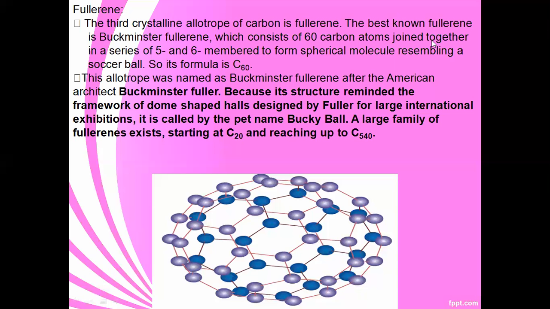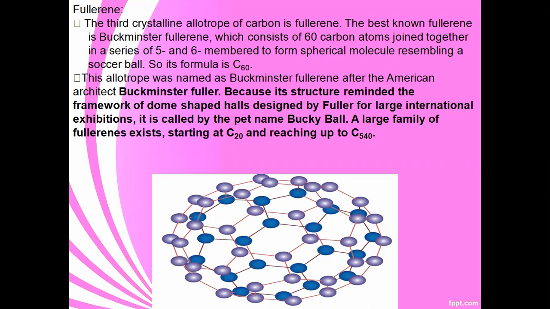So fullerene is the third crystalline allotrope of carbon. The best known fullerene is called Buckminsterfullerene because of the American architect who made dome-shaped halls.